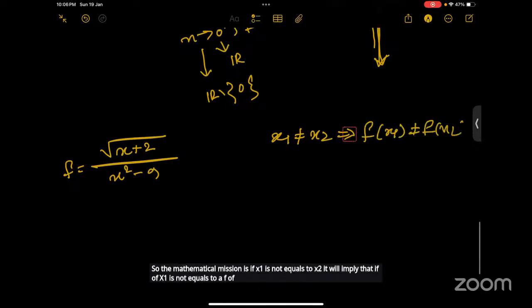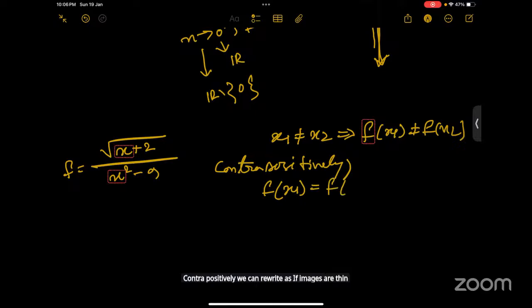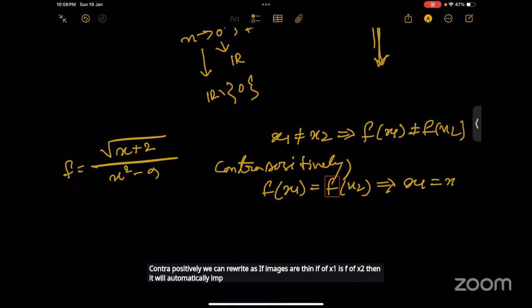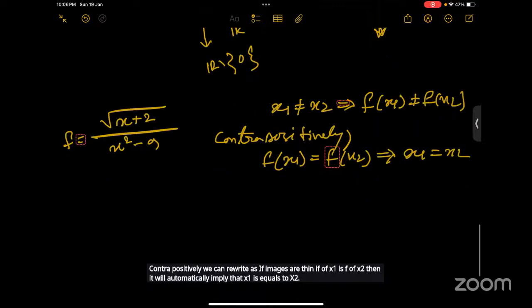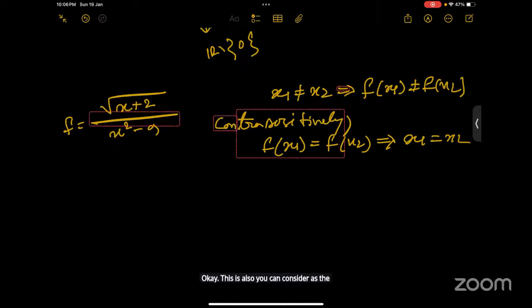But we can also rewrite it contrapositively: if the images are the same, f of x1 equals f of x2, then it automatically implies that x1 equals x2. This you can also consider as the definition.